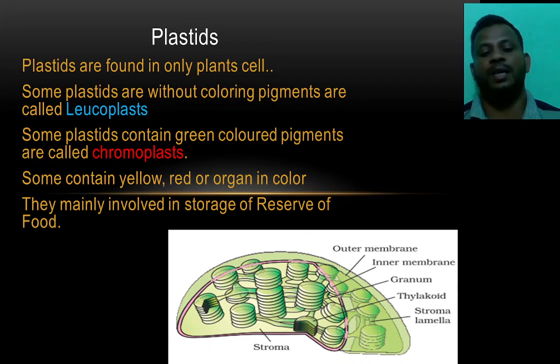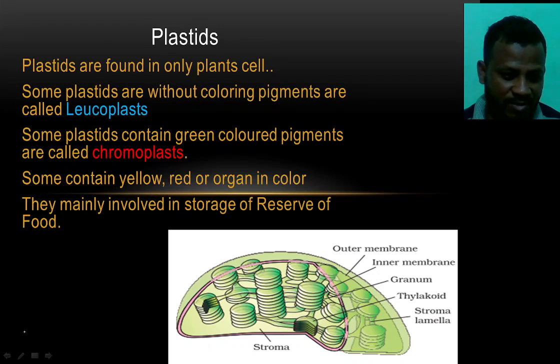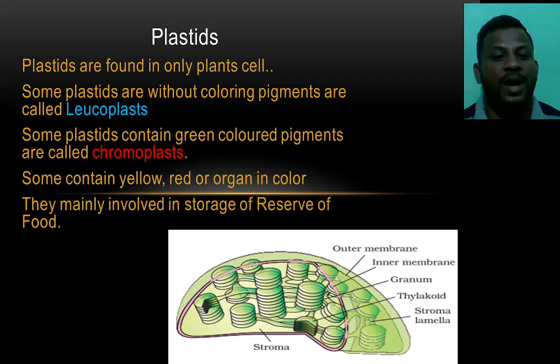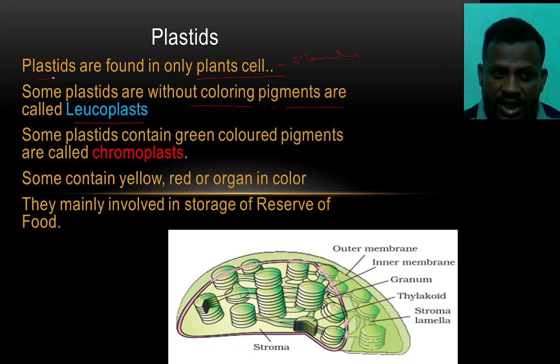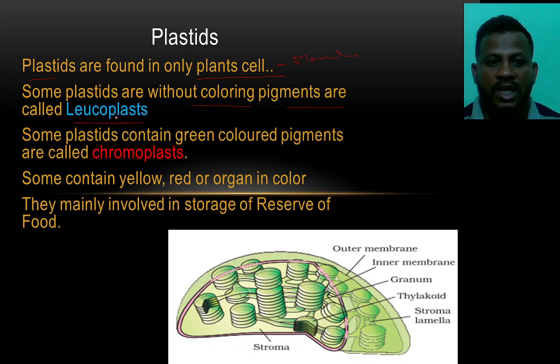Okay. Next one is the plastid. This is an organelle present only in the plant cell. Let us see what the components of these plastids are. Plastids are found only in the plants. Remember, these are present in the plants. Some plastids without color pigments are called leucoplasts. In which plastid there is no color present, that is known as a leucoplast.